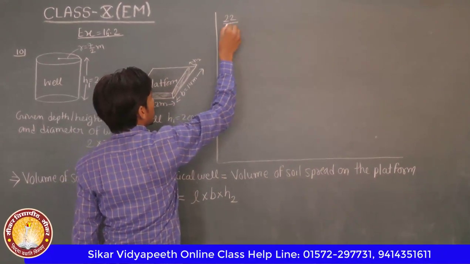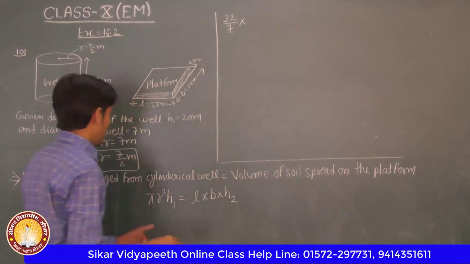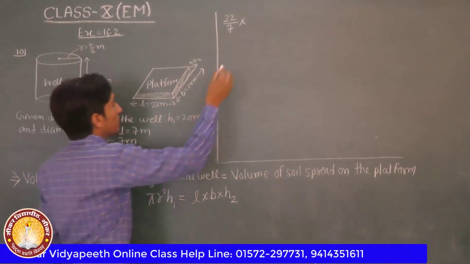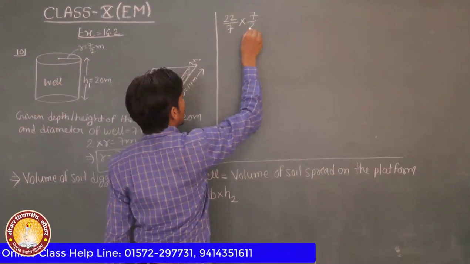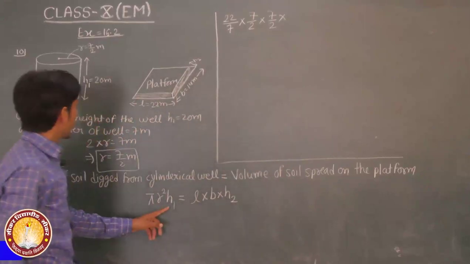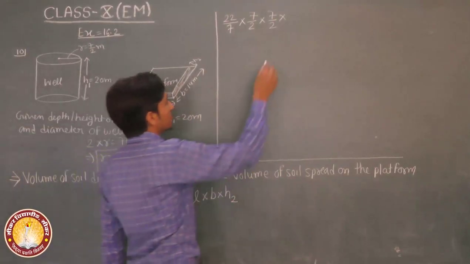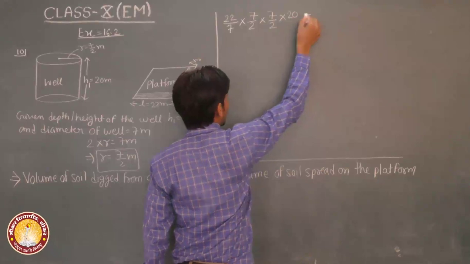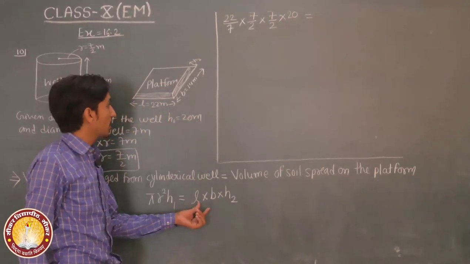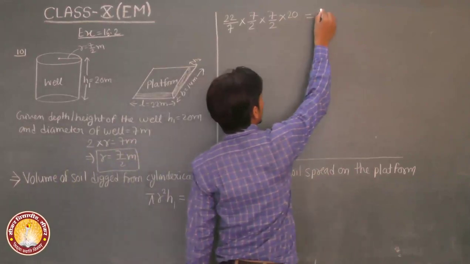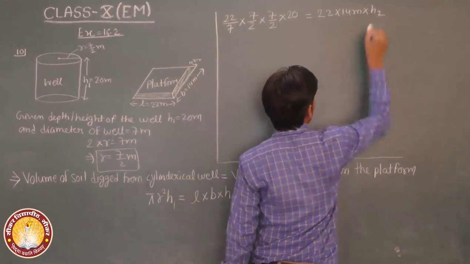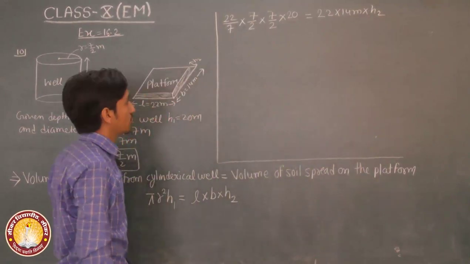Pi 22 upon 7 into r square, r 7 upon 2 squared. Then 7 upon 2 into 7 upon 2 into h1 20 meter is equal to volume of soil spread on the platform, L 22 meter into 14 meter into H2.